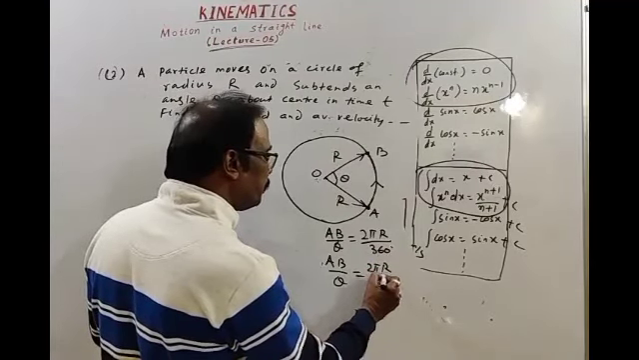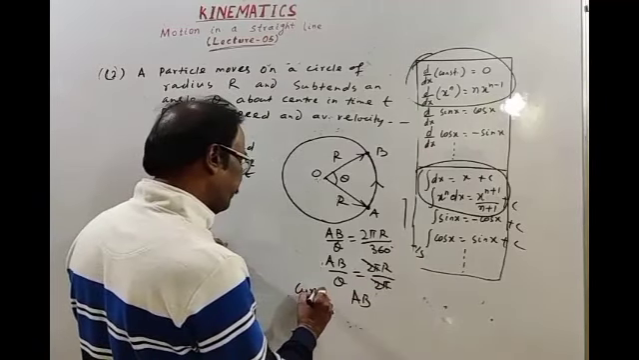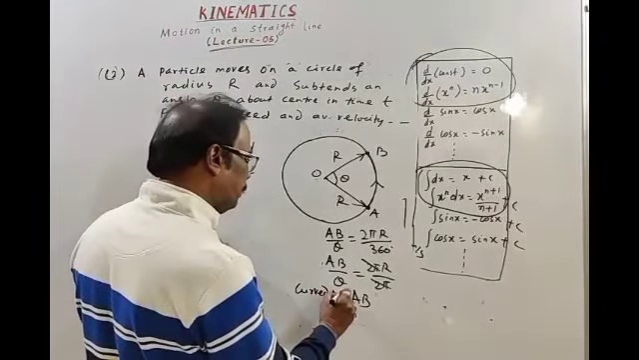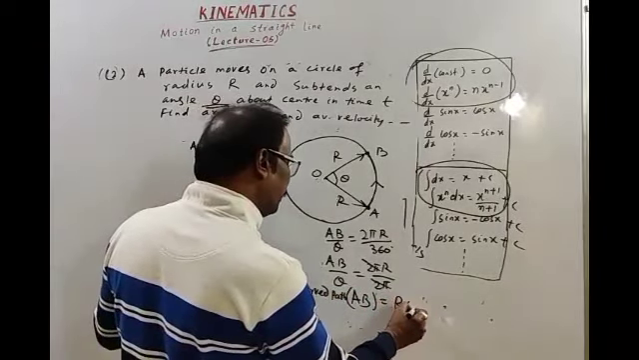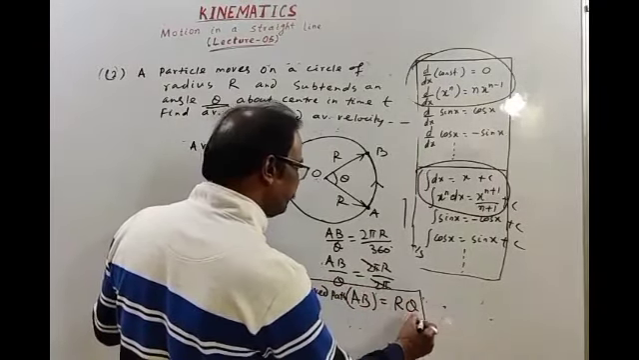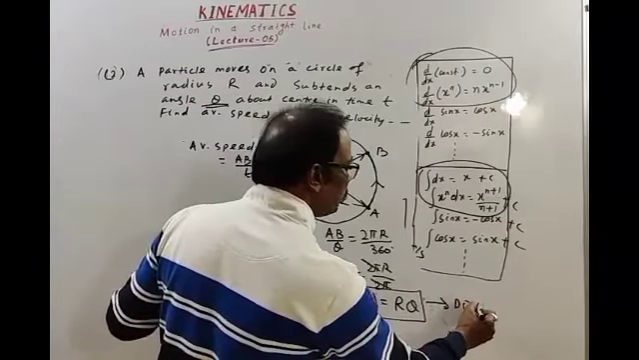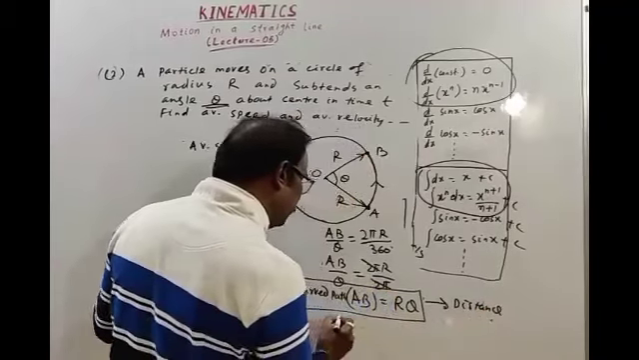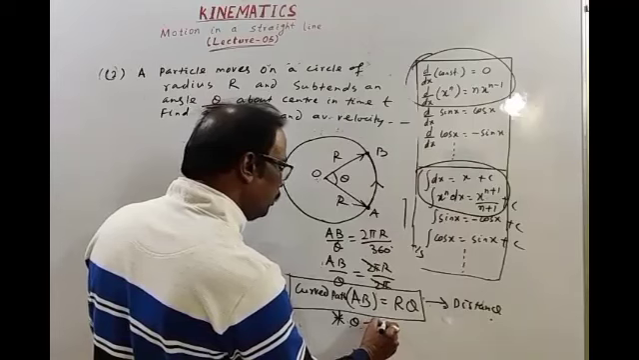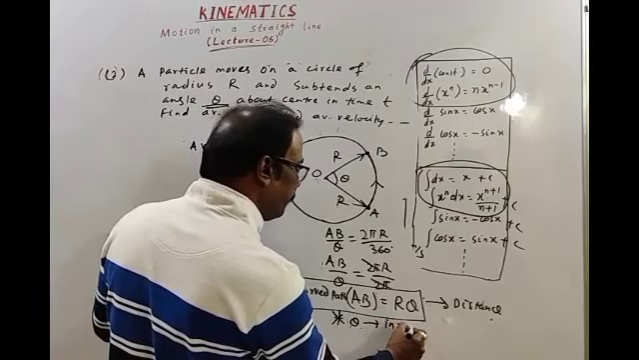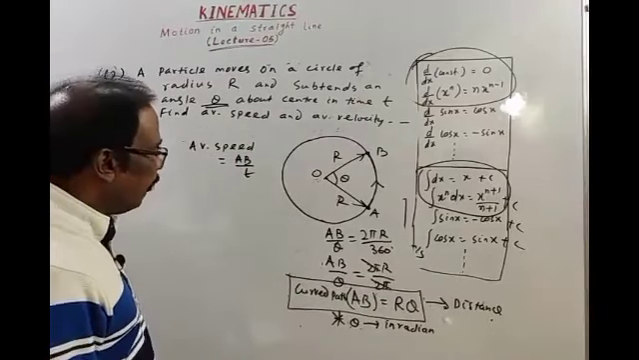360 degrees is obviously 2 pi. Then the length of curved path AB is equal to r theta. This is distance. Curved path means this is distance. Here it must be noted that for this formula, theta is in radians. Very important: you should take theta in radians.